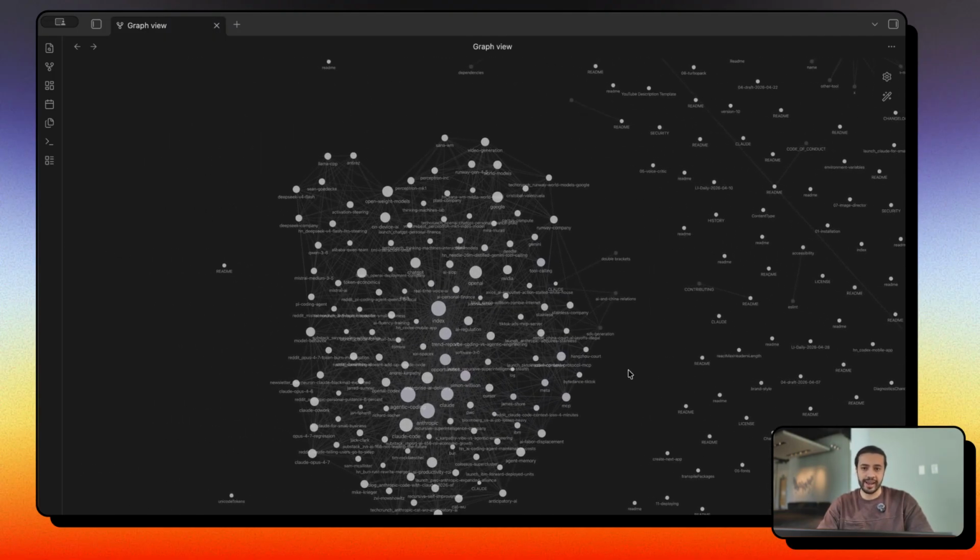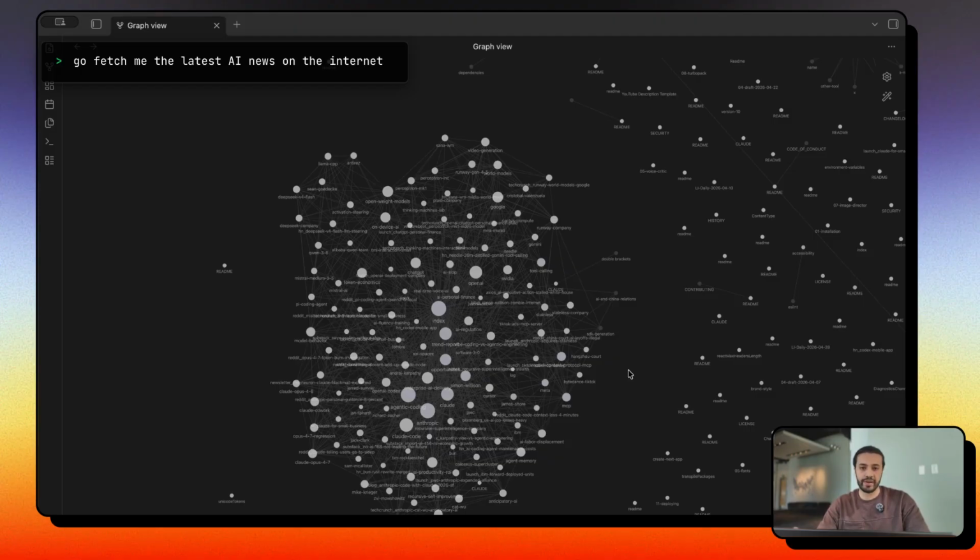So if I tell the AI, for example, go fetch me the latest AI news on the internet, it will start building this kind of graph view and building the relationships between every single piece of information it retrieves from the internet.